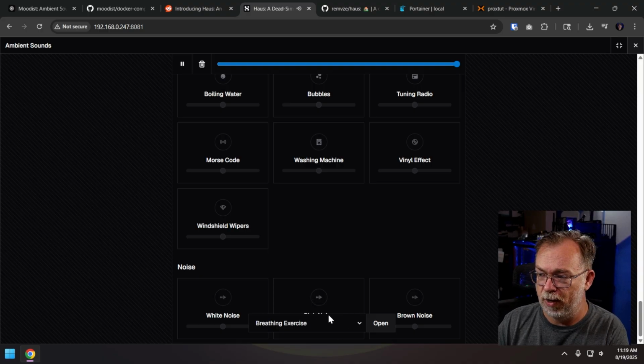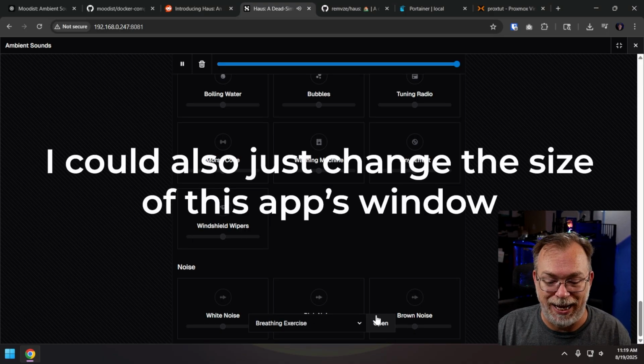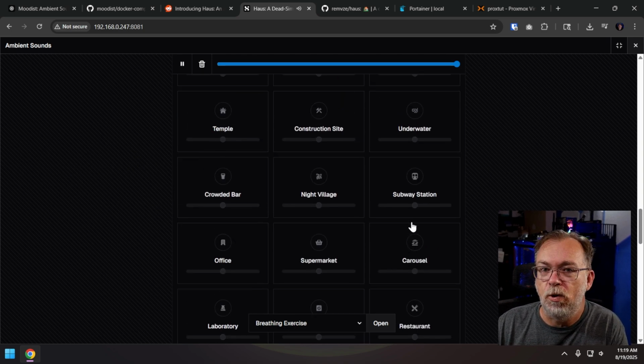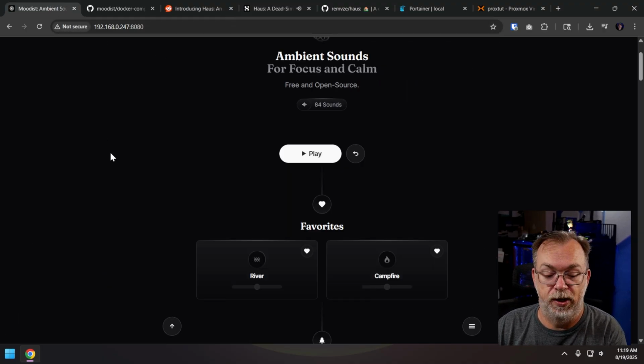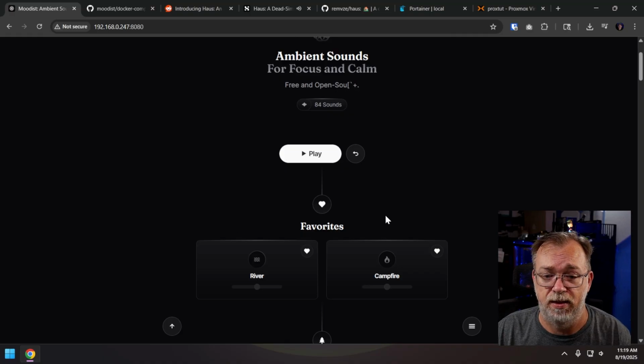Also down here at the bottom, we've got white noise, I'm guessing pink noise, and then brown noise. But we can't necessarily see that because this little thing here is in the way. So more or less the same thing, but this gives us more of a dashboard interface versus what we've got with Moodist, which is not quite as dashboardy, but still has all of the same functionality and maybe a couple of additional things with the binaural beats and that sort of thing.